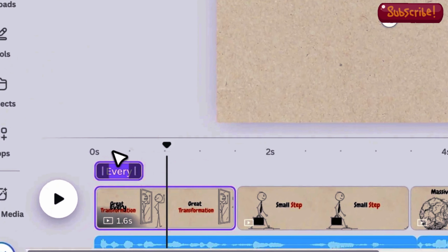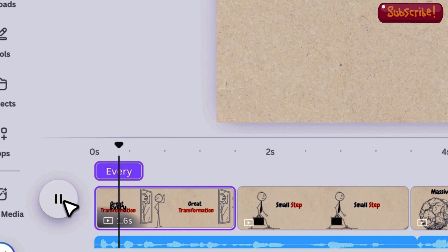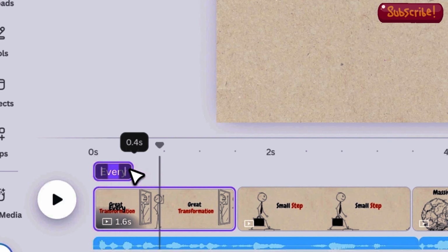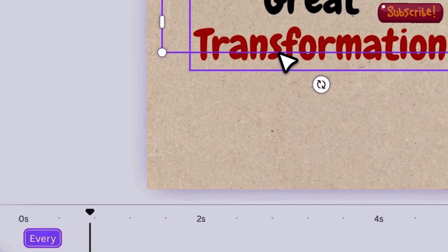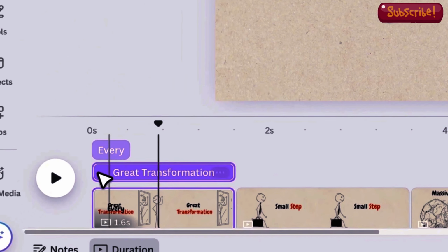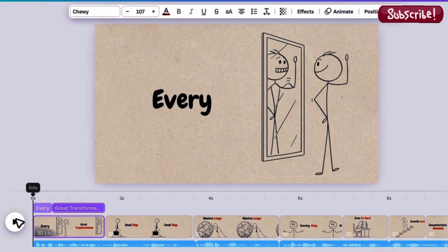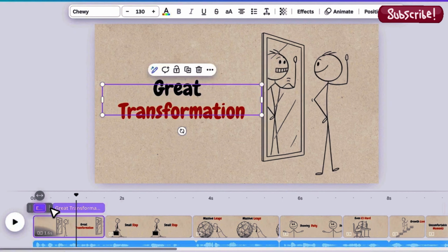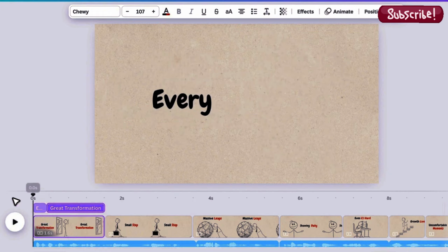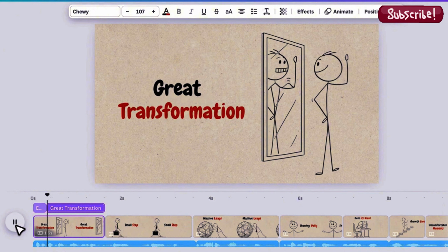For example, when the voice says, "every great trans," you make the first part appear, then have the second word, "transformation," show up afterward. You place it where the first text was, and by fine-tuning the timing, you align it perfectly with the spoken words. Syncing timing with the voiceover is crucial because it helps the message feel more powerful and intentional.